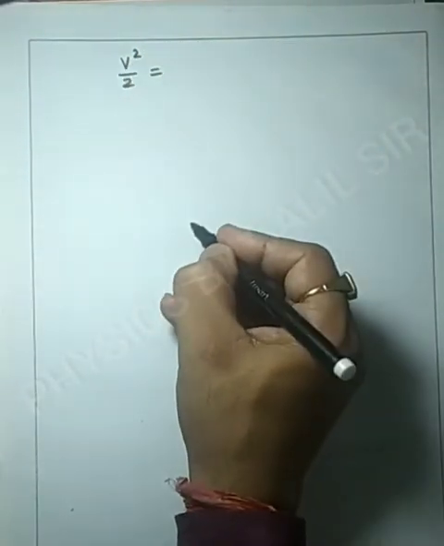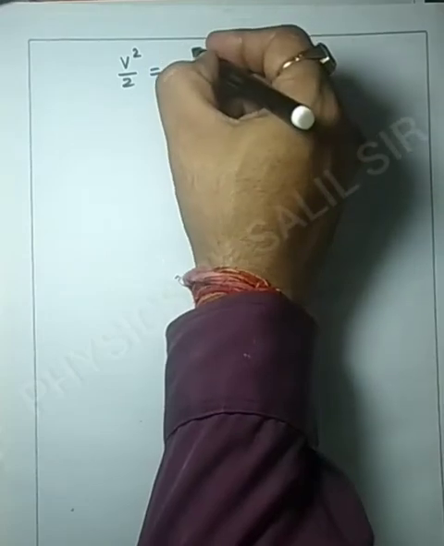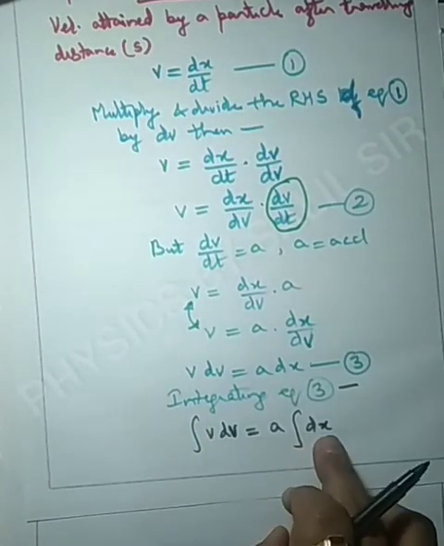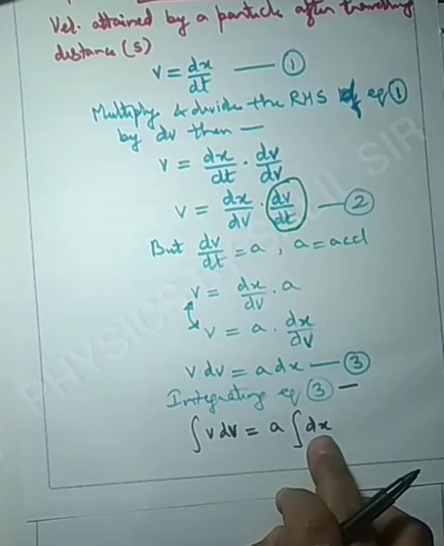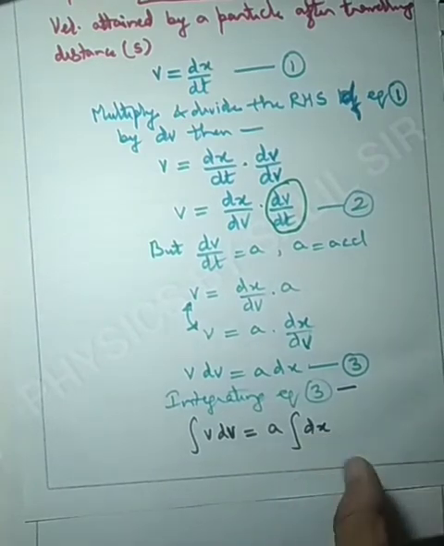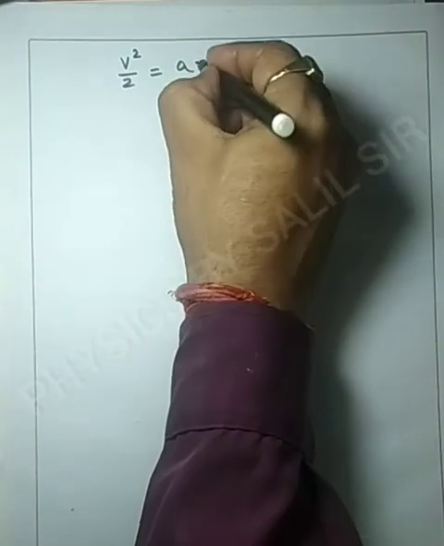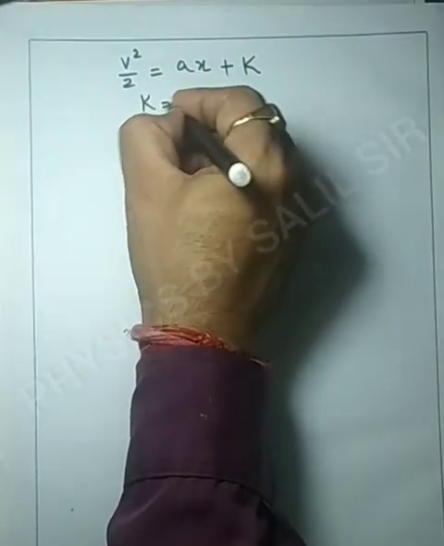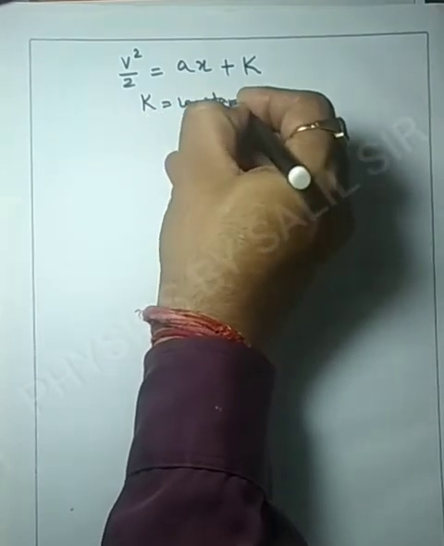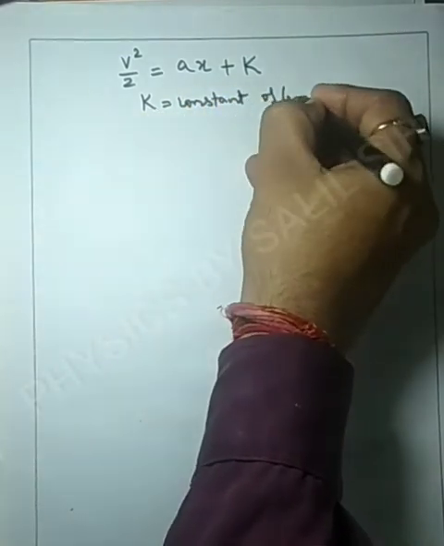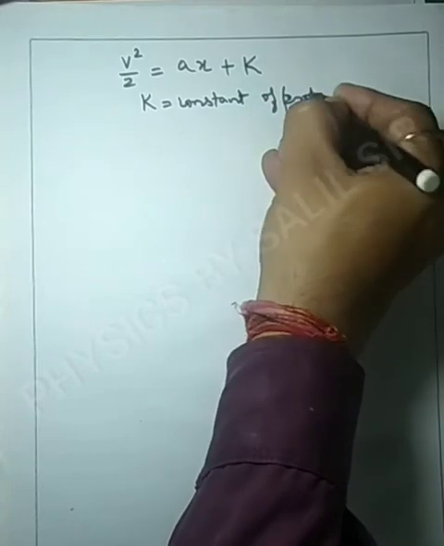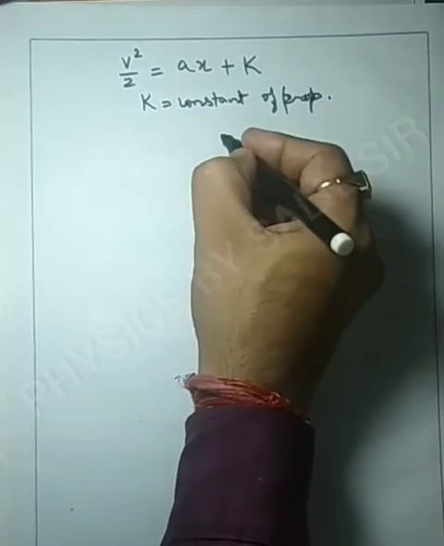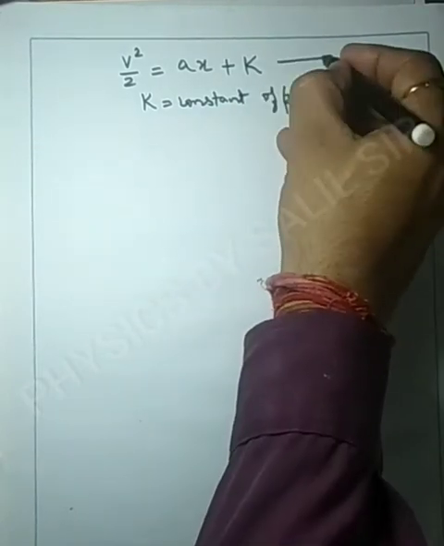As I explained in the previous proof, the small dx's added together will be integrated together to get x only. So it will be ax plus capital K, where K is the constant of integration. Suppose this is equation number 4.